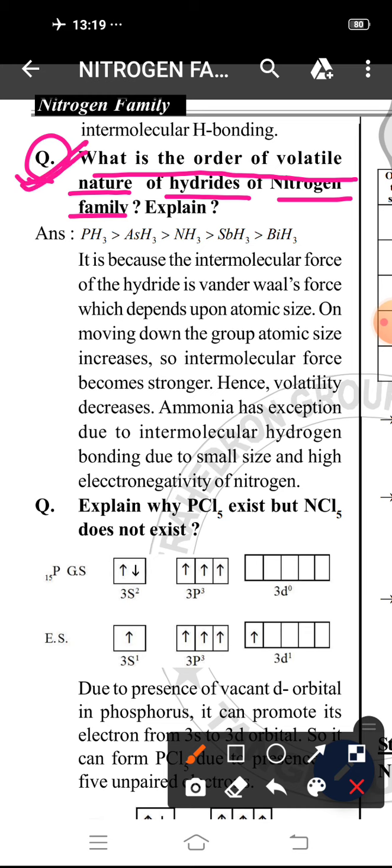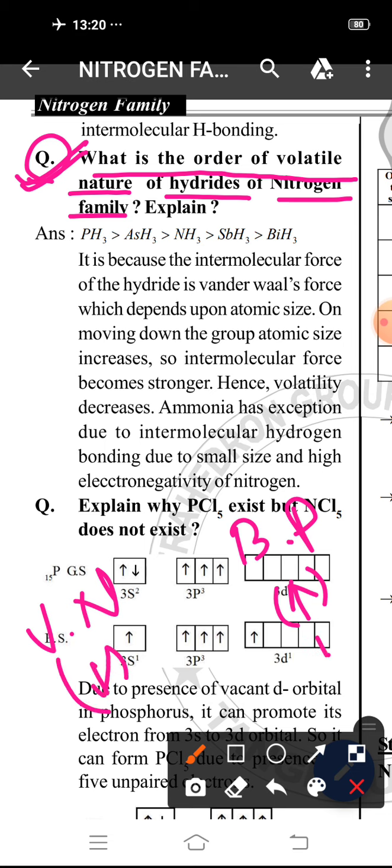The volatile nature depends upon boiling point. If boiling point is more, then it is less volatile. If boiling point is less, then it is more volatile. Mark that, volatile nature depends upon which property? That is boiling point. If boiling point is more, volatile nature is less. If boiling point is less, then volatile nature is more.